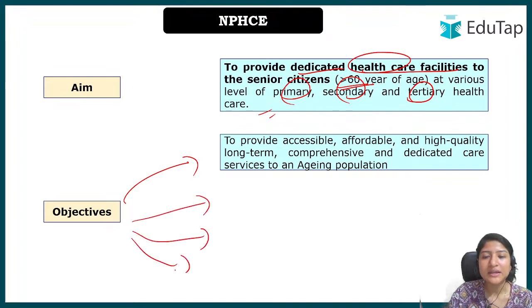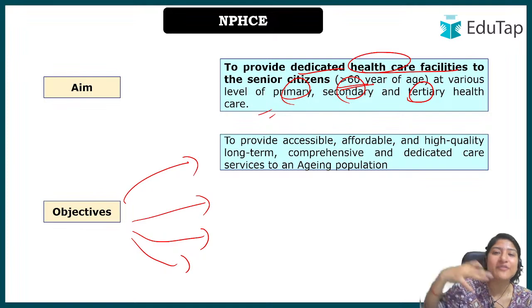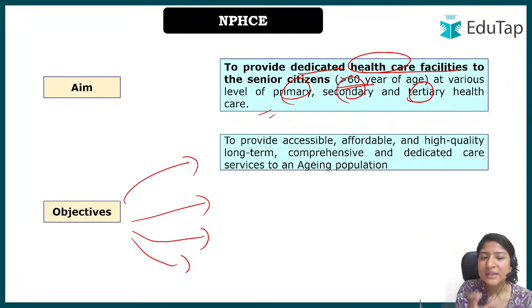So what can be provided under the scheme? To provide affordable healthcare to them, accessible healthcare, and proper infrastructure for them, so that they don't have to wait and have certain facilities available to them. So all these things are the objectives.